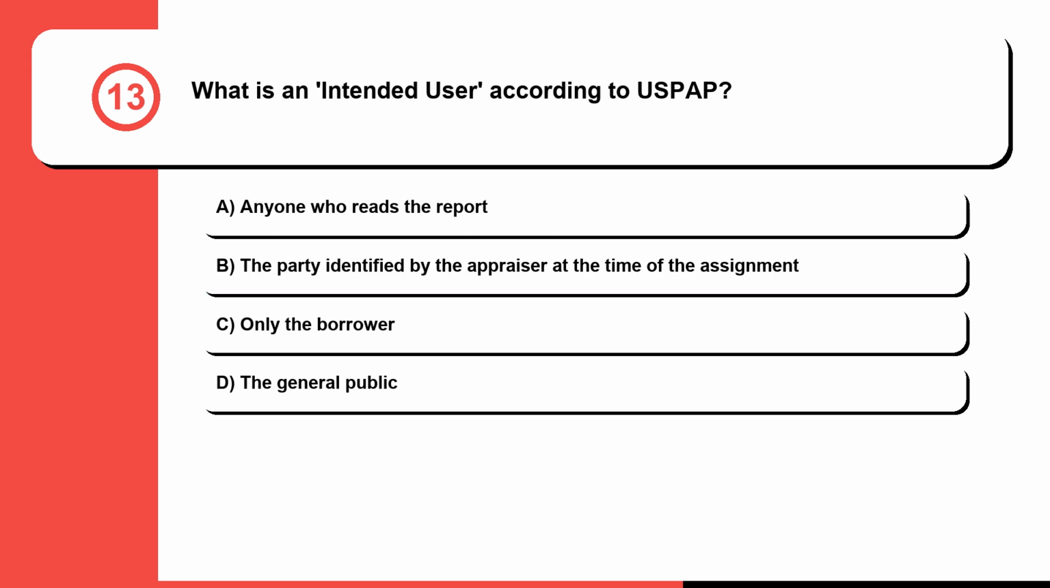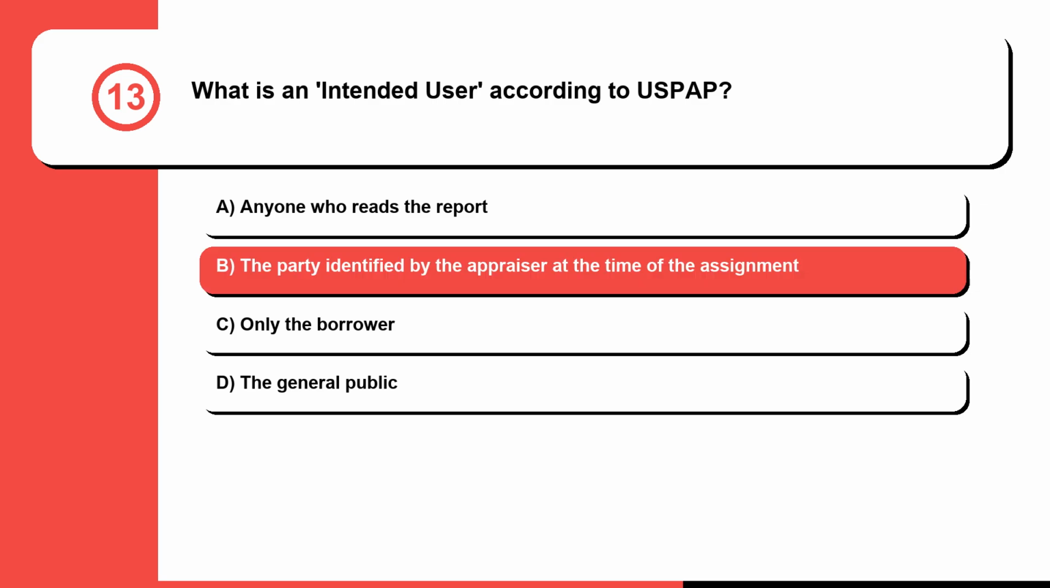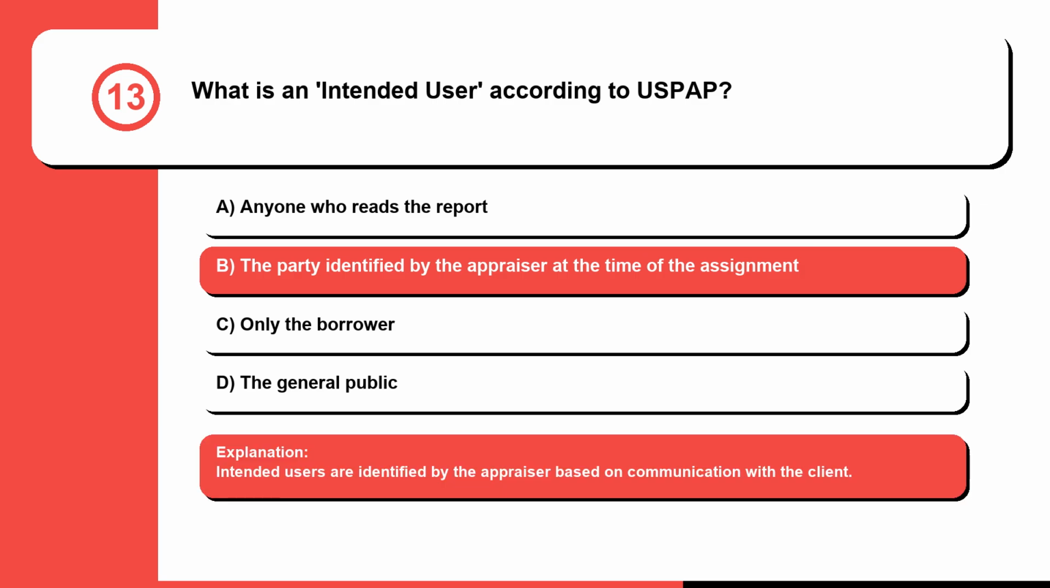Question 13. What is an intended user according to USPAP? A. Anyone who reads the report. B. The party identified by the appraiser at the time of the assignment. C. Only the borrower. Or D. The general public. The correct answer is B. The party identified by the appraiser at the time of the assignment. Intended users are identified by the appraiser based on communication with the client.